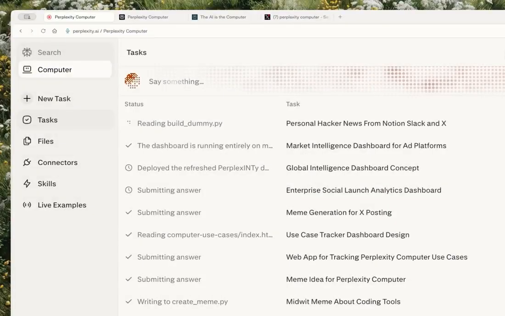What's the status of my tasks? Your ad platforms task is finished, and your meme task is also complete. Anything else you'd like to do with them?